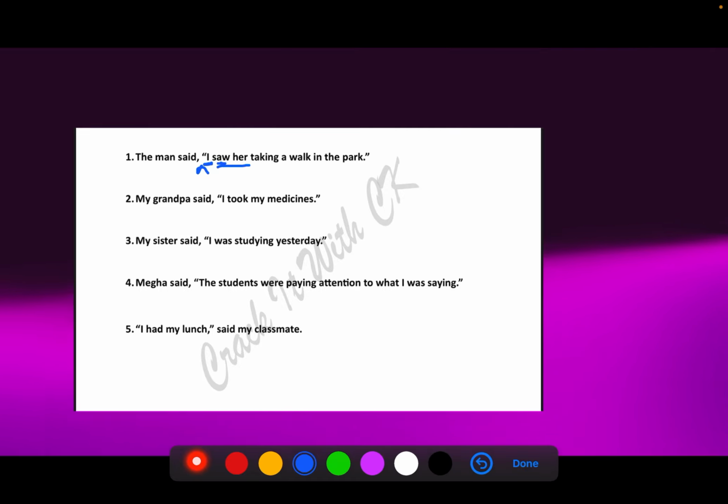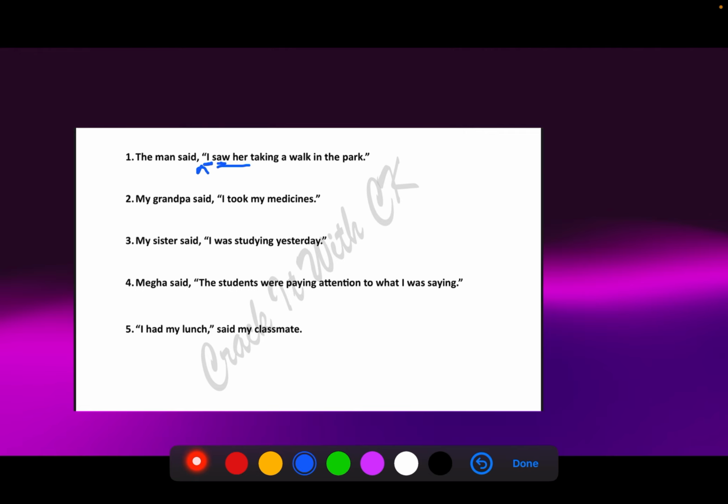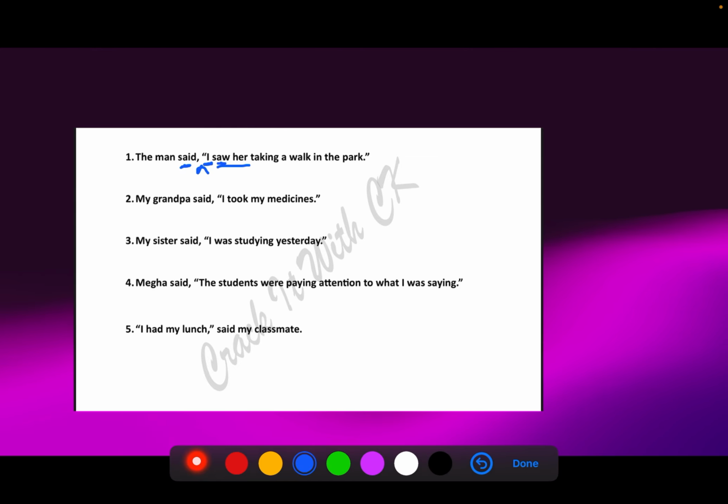So if you write in your answer, the man said that he saw her taking a walk in the park, then that's incorrect, I'm sorry, because the reported verb is said. You have to change saw to had seen. The next one. My grandpa said, "I took my medicines." See, it's already in the past. The grandpa is talking in past tense. I took my medicines. So we have to add the word had to this. My grandpa said that he had taken his medicines.